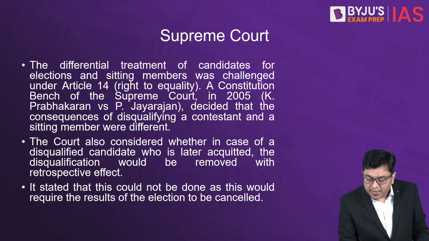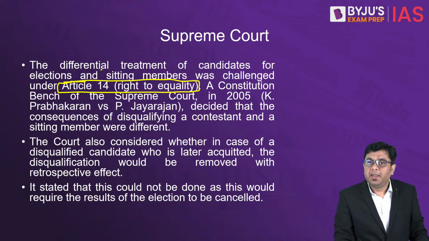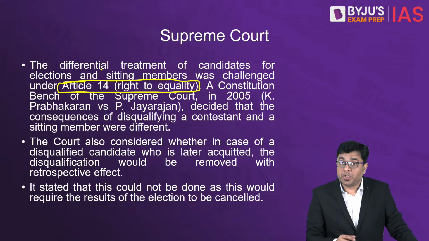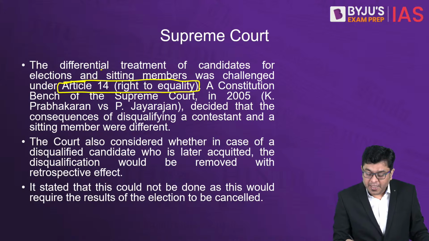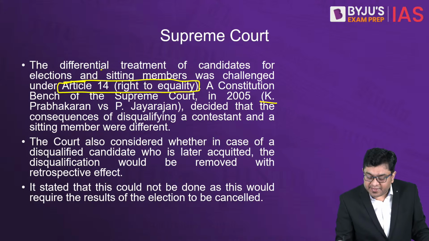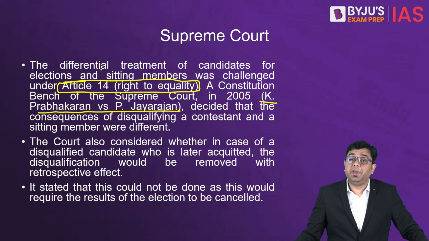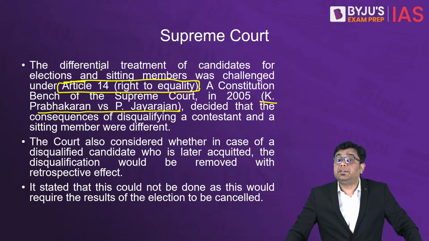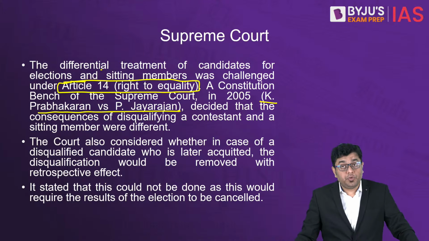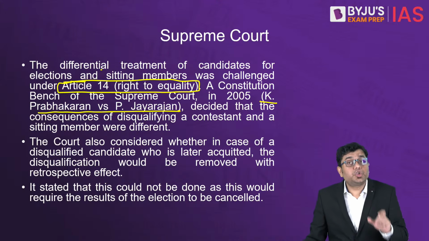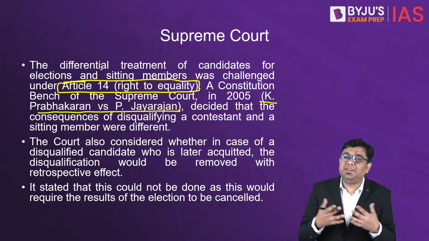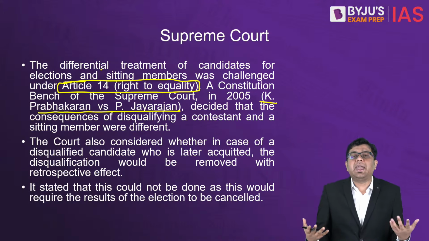So basically, the differential treatment of the candidates for elections and sitting members was challenged under Article 14, right to equality. Now, a constitution bench was formed, and in the case K. Prabhakaran versus P. Jayarajan, the court took a decision that it does not contravene Article 14, and that the conditions of the sitting members are slightly different as compared to the normal candidates.